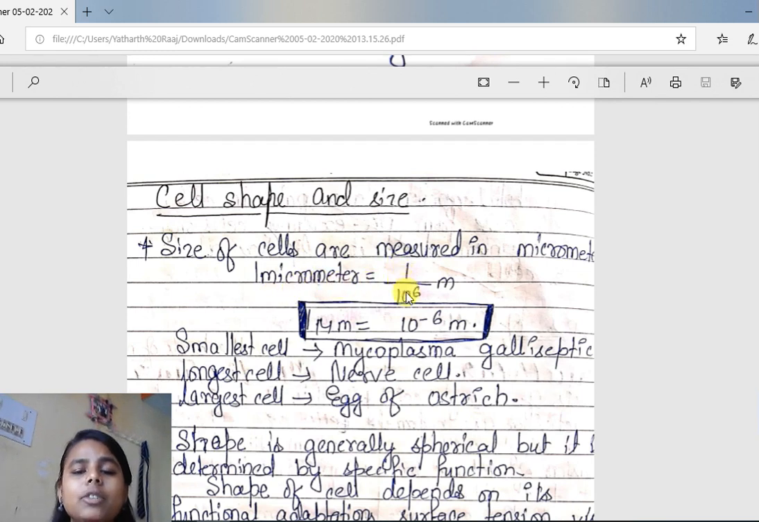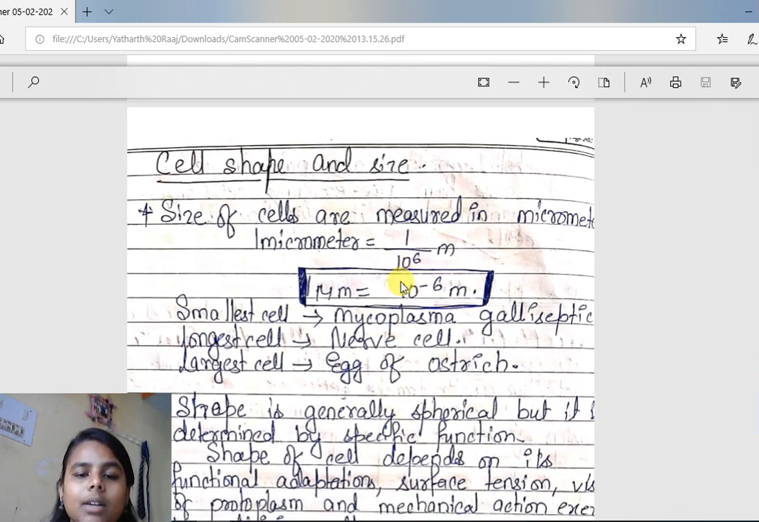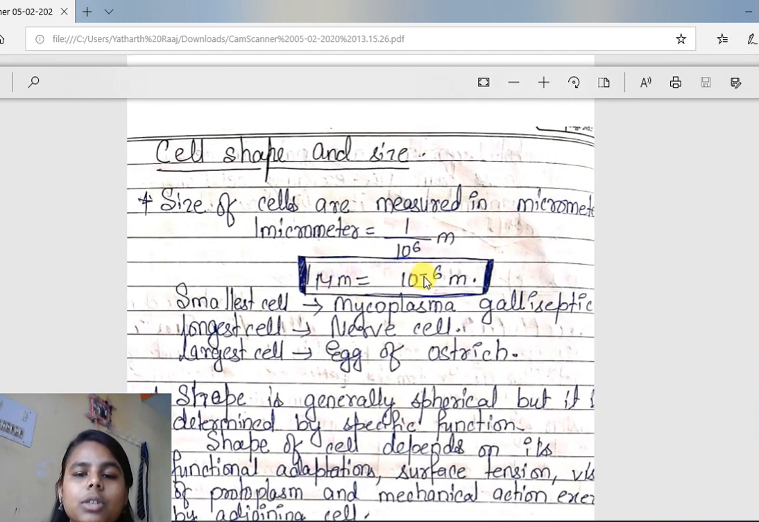So 1 by 10 to the power 6 meter is equal to 1 micrometer. It can also be written as 1 micrometer is equal to 10 to the power minus 6 meter. This unit you have to remember because it has been asked many times in multiple choice questions. So size of the cells are measured in a special unit called micrometer, and 1 micrometer is equal to 1 by 10 to the power 6 meter.